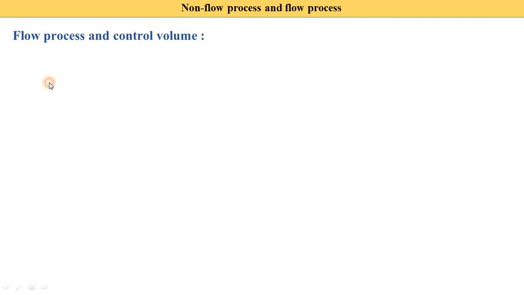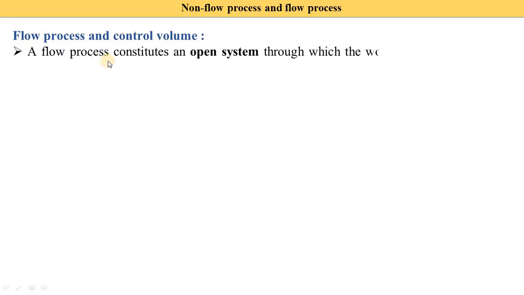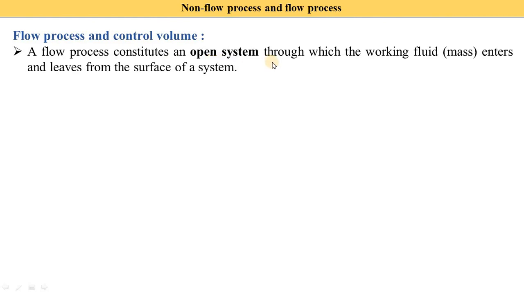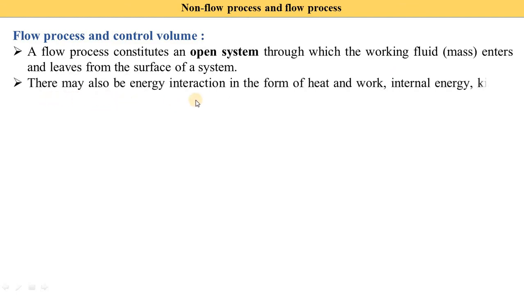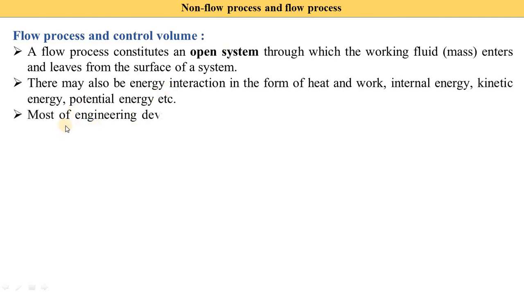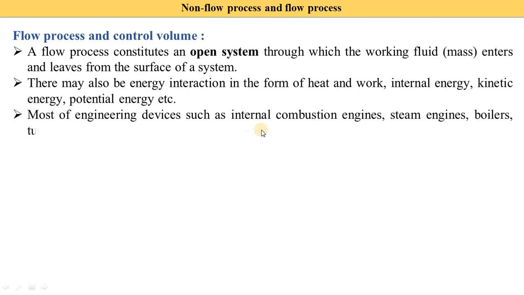Now we understand flow process and control volume. A flow process consists of an open system through which working fluid, meaning mass, enters and leaves the surface of a system, which we already discussed. There may also be energy interactions in the form of heat and work, internal energy, kinetic energy and potential energy. Most engineering devices such as internal combustion engine, steam engine, boiler, turbine, pump, compressors and condensers: in all these components, we supply the fluids, and the fluid is also removed.